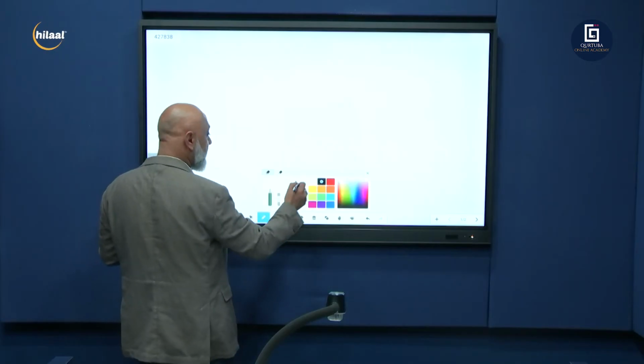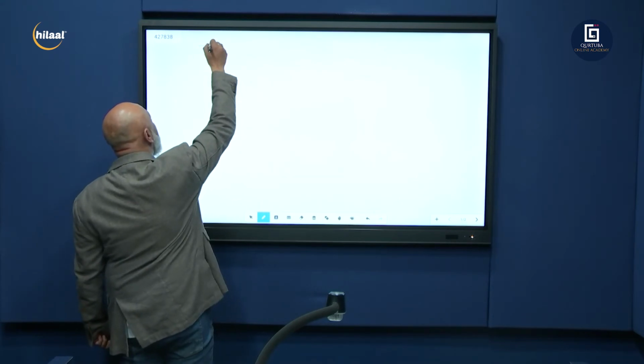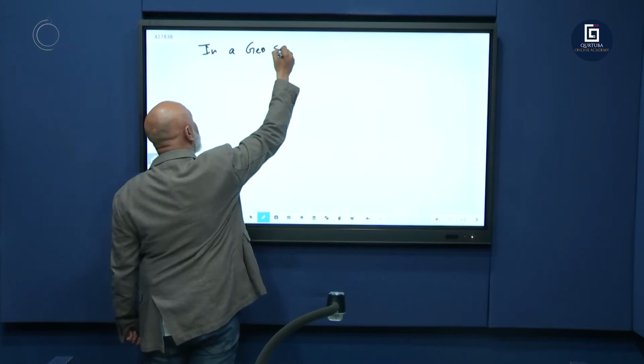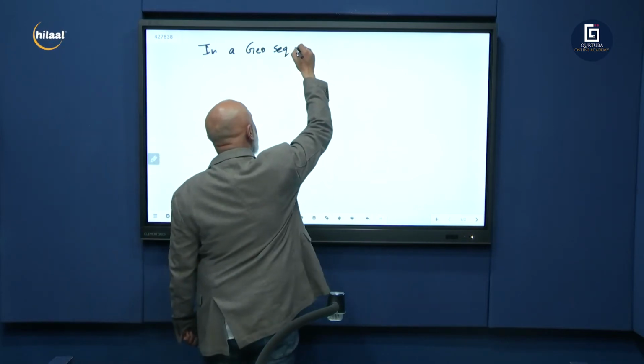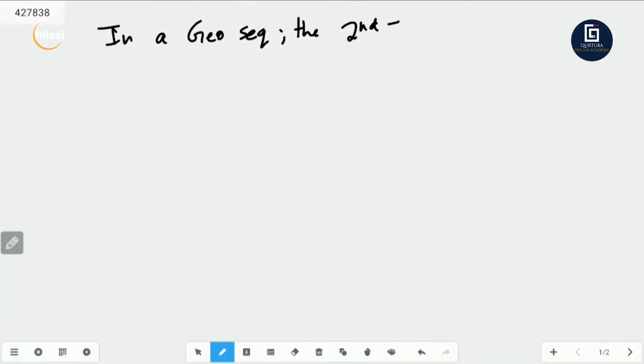Right, now I tell you, question number 1: in a geometric sequence, the second term is 4 and the fifth term is 4 over 125.